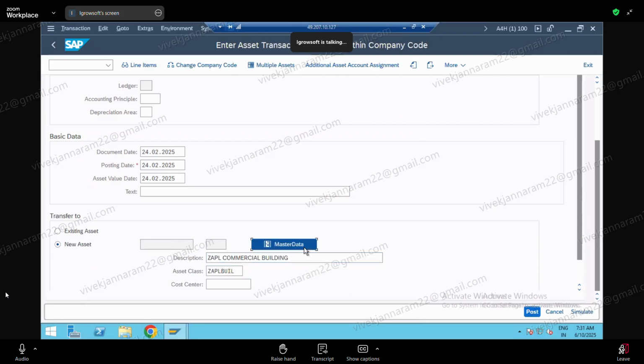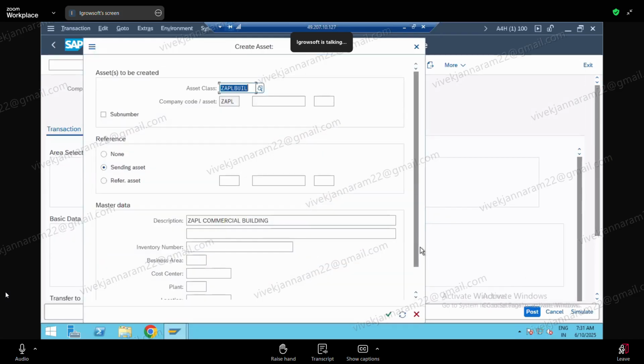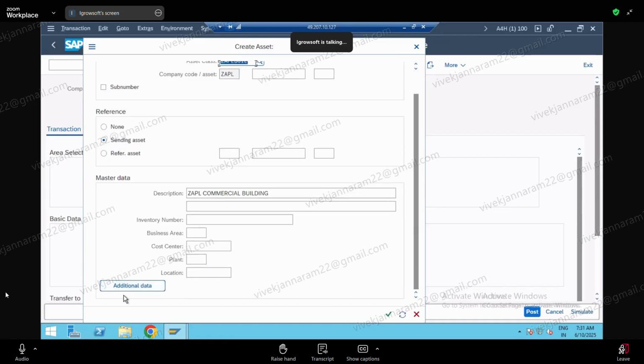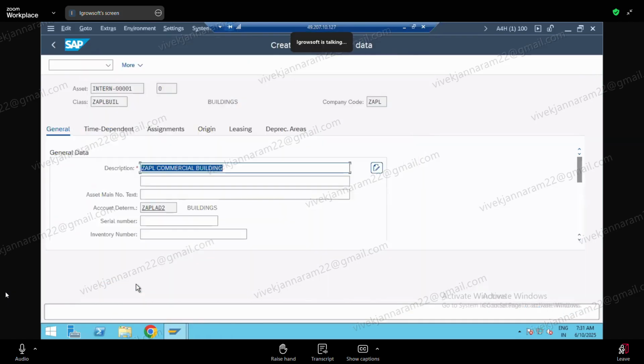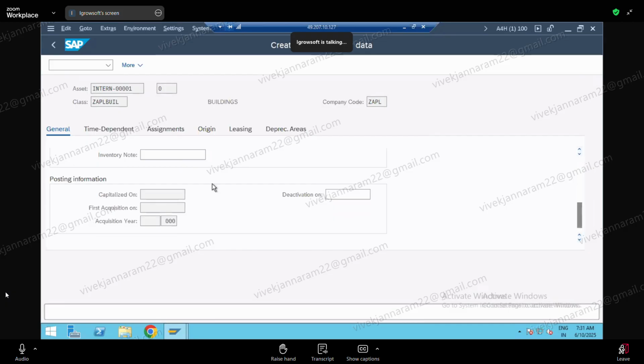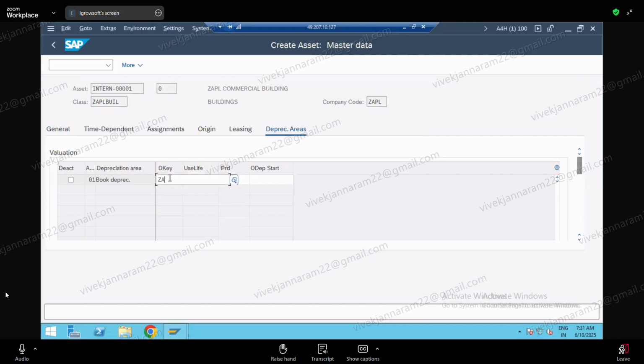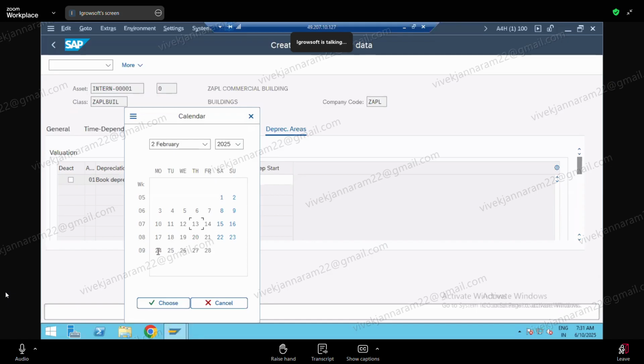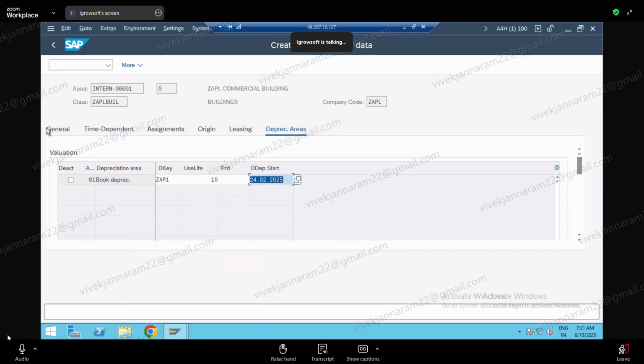Master data. So now you come down, click on asset master additional data. Then it will ask for further details. You are creating building one, a commercial building, and what it is and all that. Capitalization date you can. Okay, it's lease. Now depreciation area, depreciation key ZAP 1, no? Useful life is 10 years. Depreciation start date I want to do today. I am taking 24th. Okay. General data.